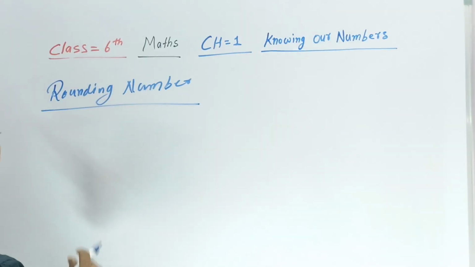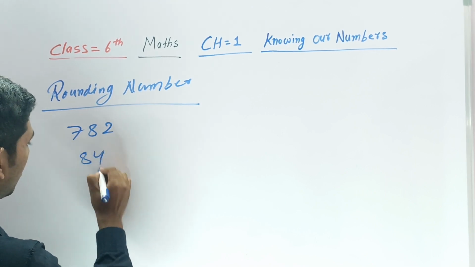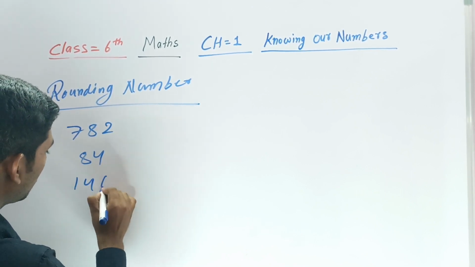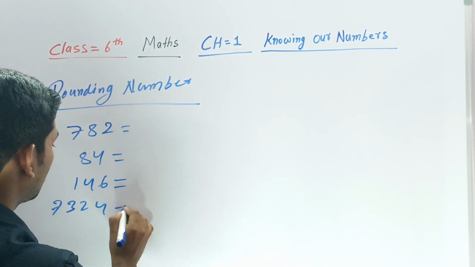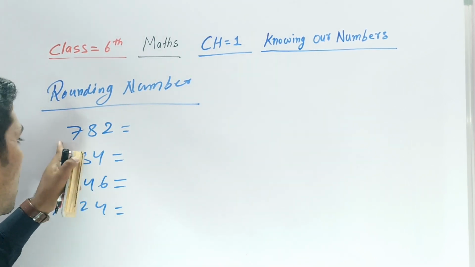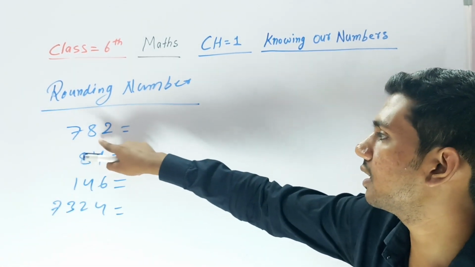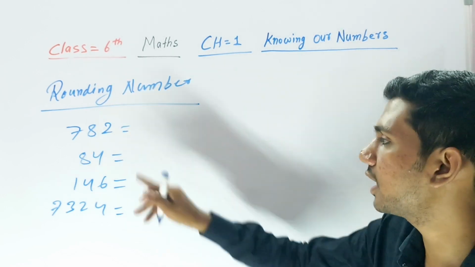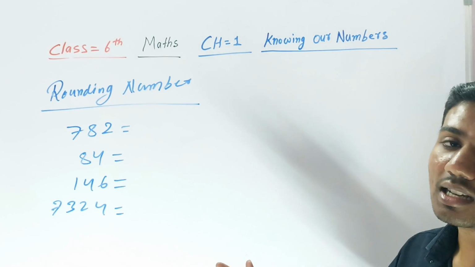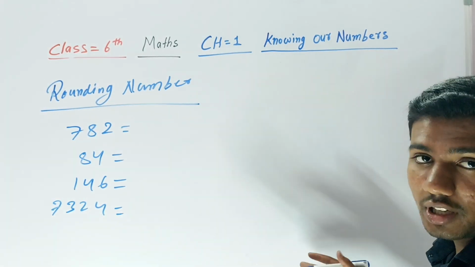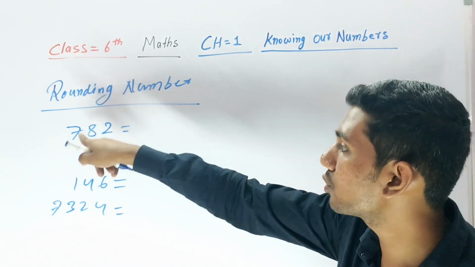Okay, so like that only I write in here 78284, 1427324. Suppose in the exam they ask to write the 10 digit rounding number. What is the 10 digit rounding number? The tens digit is 8. It is between 5 to 9. It means it will be plus 1.